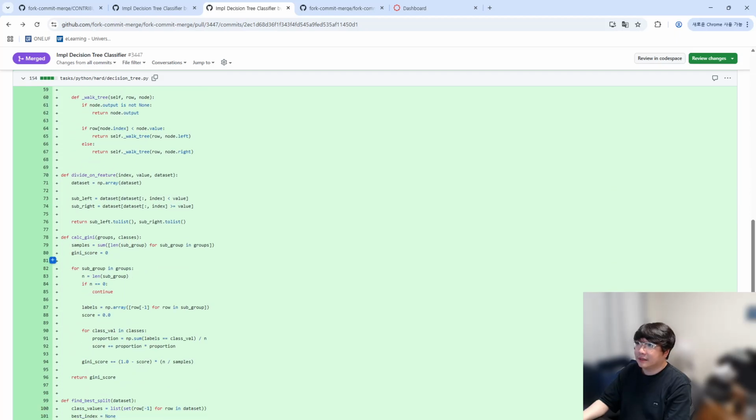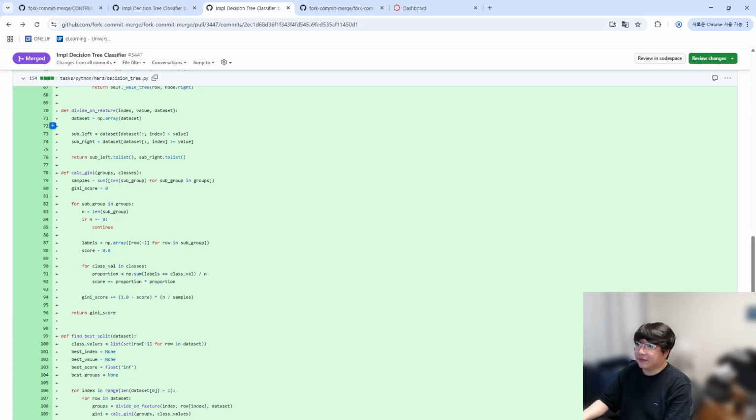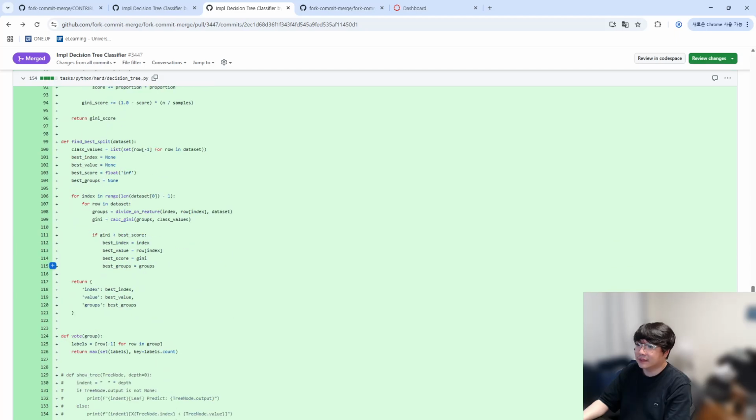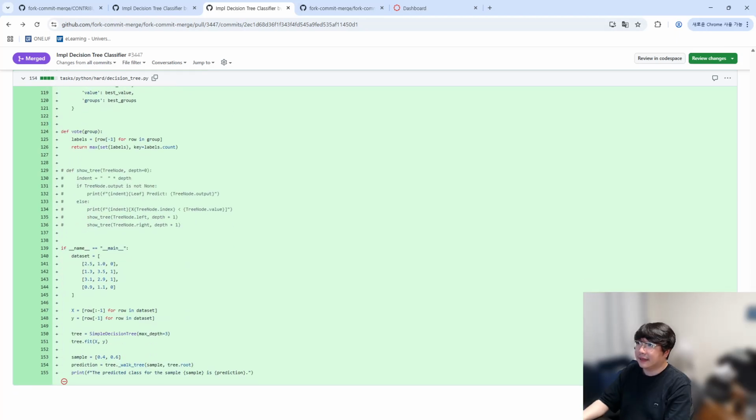I also created utility functions like divide on feature. This splits data based on feature value, and calc Gini calculates Gini impurity for splits. And the last one is votes, which performs majority voting at leaf nodes. At the end, I included a main section with the test dataset that demonstrates how the tree makes predictions.